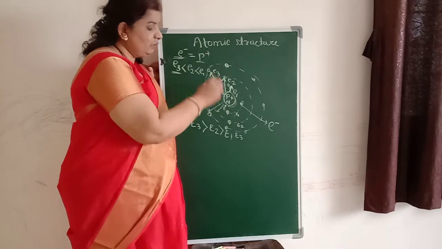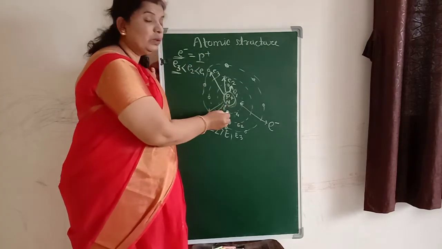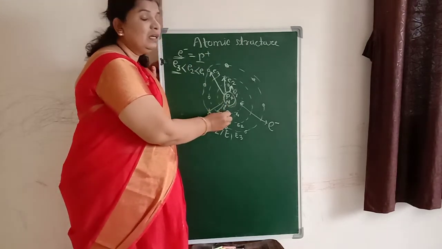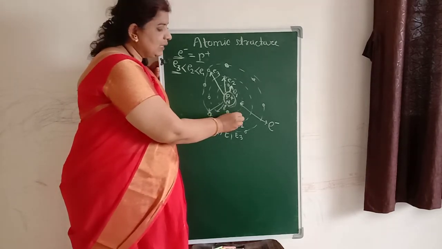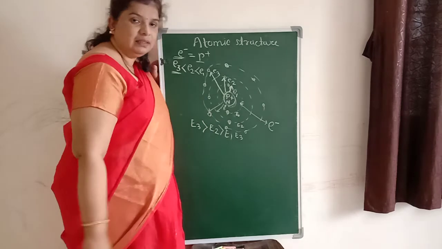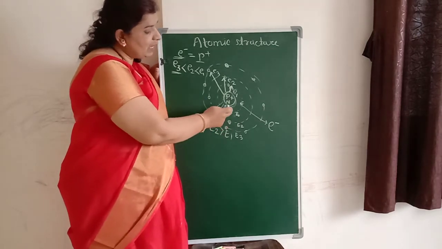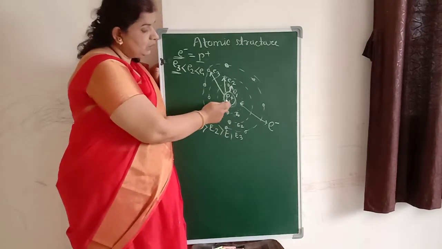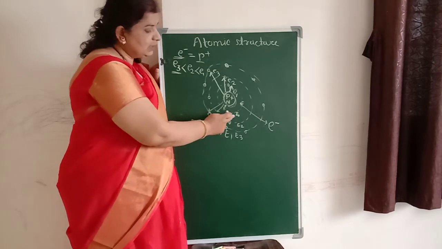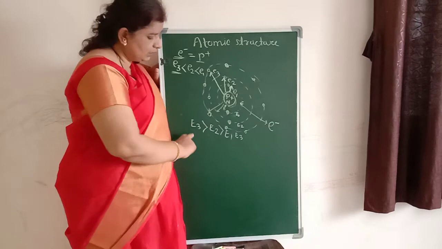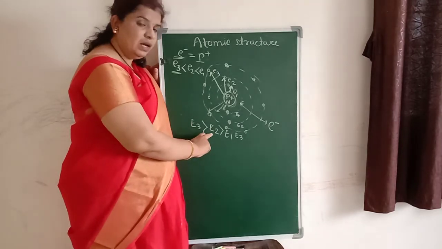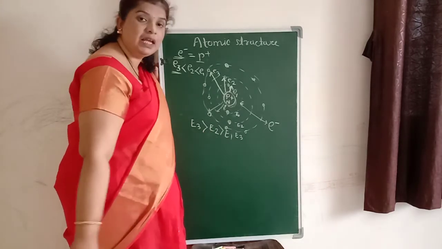Then what we have seen, each orbit around the nucleus has a certain energy. So these energies we are going to denote as E1, E2 and E3. And as we move away from the nucleus, the energies of those energy levels or orbits go on increasing. So in this case, E3 will be greater than E2 and E2 will be greater than E1.